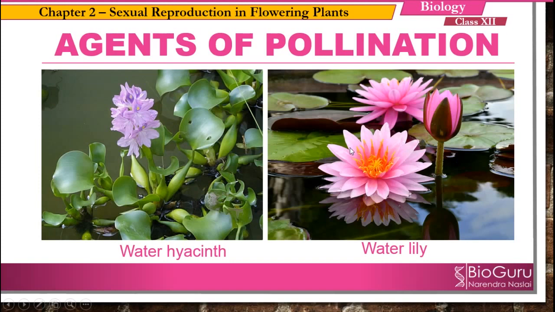But the majority of the aquatic plants, though they are growing in the water, are not using water as a pollinating agent. Is that clear? Only a few, as we have seen in the examples like Vallisneria, Zostera and Hydrilla. Because of that, water pollination, hydrophily, is rare in flowering plants.